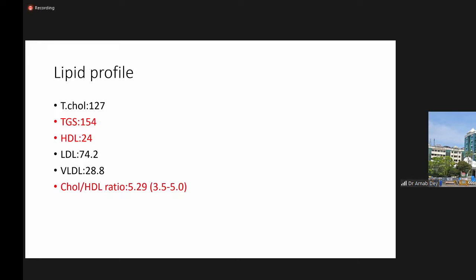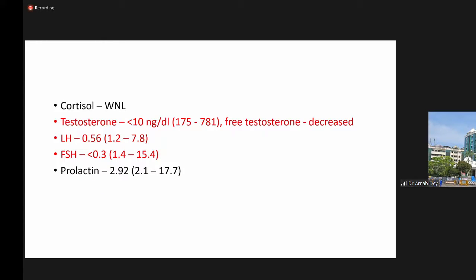His lipid profile suggested increased triglycerides. HDL was way below the normal limit, and his cholesterol HDL ratio was decreased. On evaluation of the causes for his hypogonadism, his testosterone level was low, free testosterone was decreased, his luteinizing hormone and FSH were both decreased, although his cortisol and prolactin were normal.